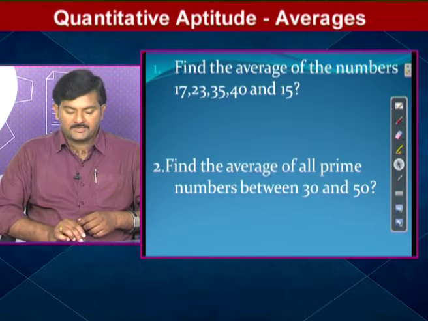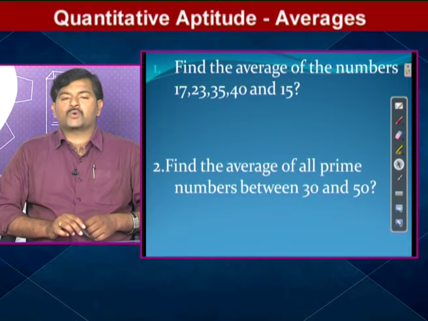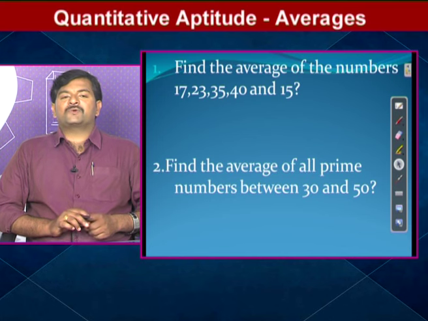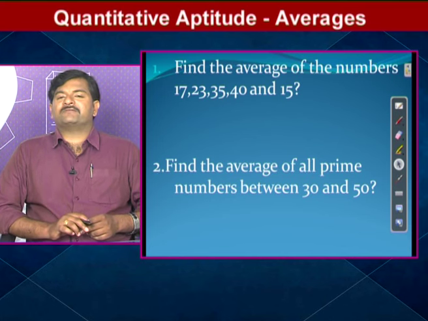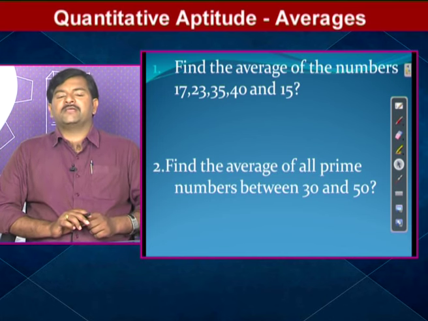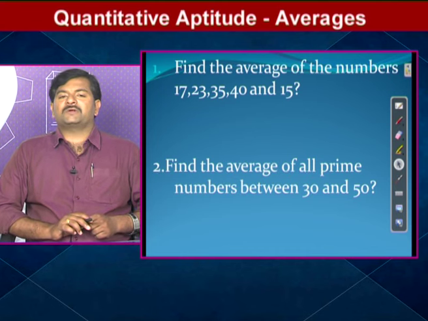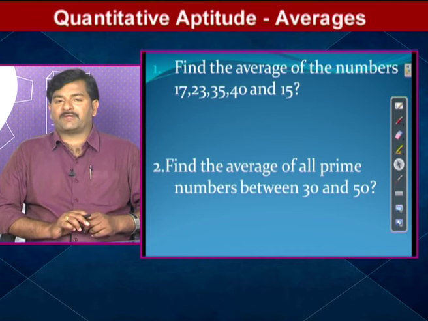Question number 1. Observe the first question. There are 2 questions appearing in this slide. The first question is: find the average of the numbers. It's a basic question. The given numbers are 17, 23, 35, 40 and 15. He asked us to find the average of the given numbers. So what are the numbers given?